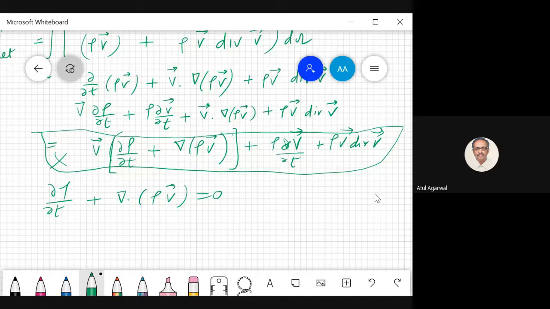So this is all right. We have got 5 minutes. Let me try. Velocity del rho by del t plus rho del u by del t plus velocity dot gradient of rho v.